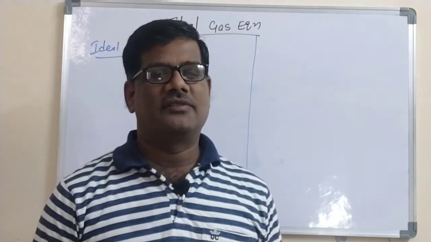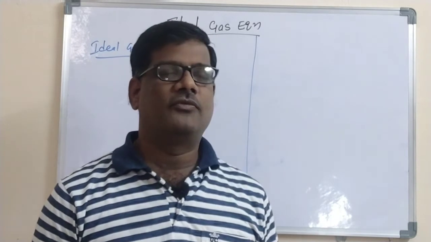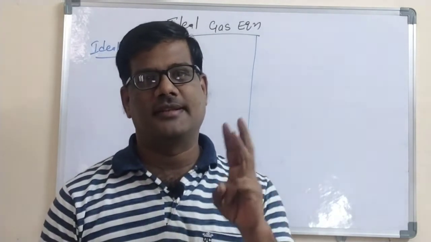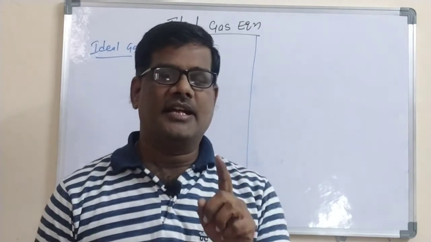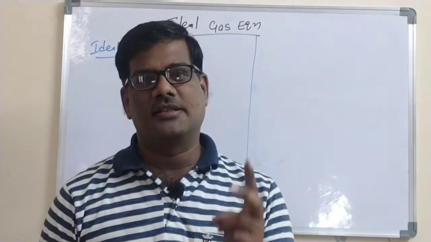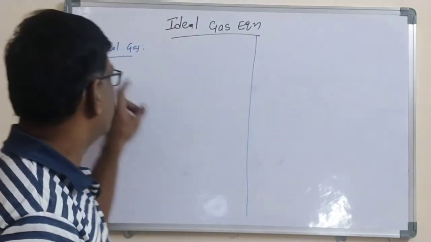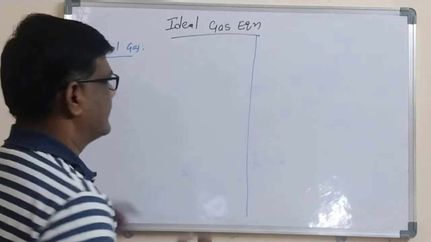In the last video I gave the gas laws. So 4 gas laws you are having. Among them 3, if you observe: Boyle's law, Charles law and Avogadro law. Any gas which obeys Boyle's law, Charles law, Avogadro law at all temperature and pressures, those gases are called as the ideal gases.